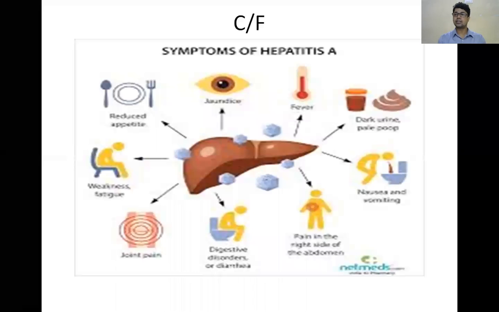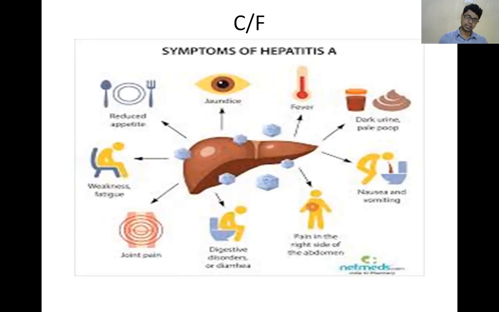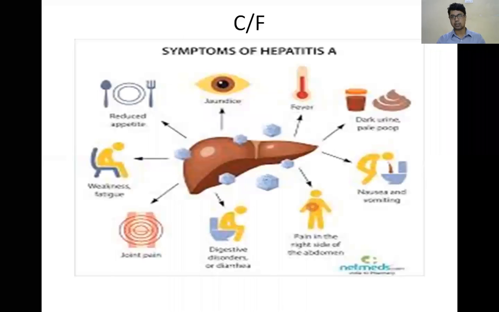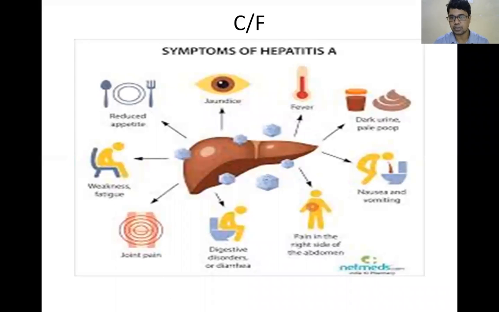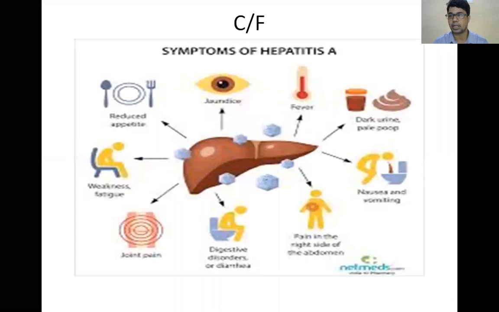So next, what are the clinical features? Clinical features of hepatitis, or you say clinical acute hepatitis. The clinical features in hepatitis A are different and in hepatitis B are different. So common are only prodromal symptoms. What are the symptoms? First, loss of appetite. Why is there loss of appetite? That is due to taste disturbance, loss of taste, change in taste. That's why there is reduced appetite.